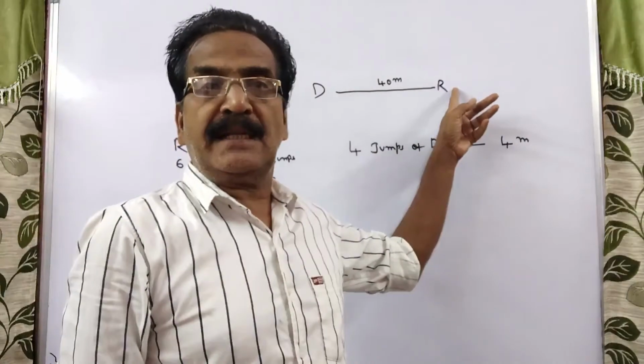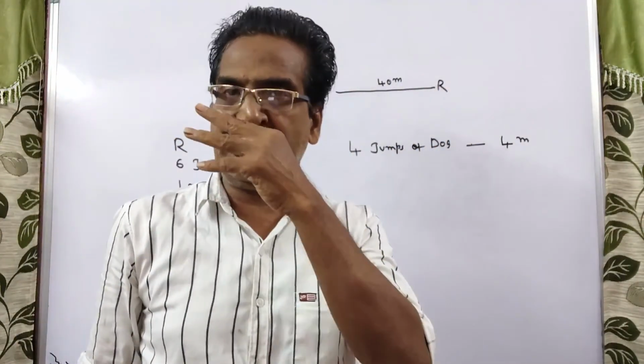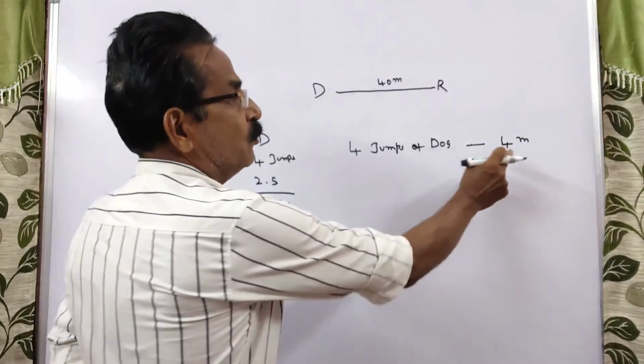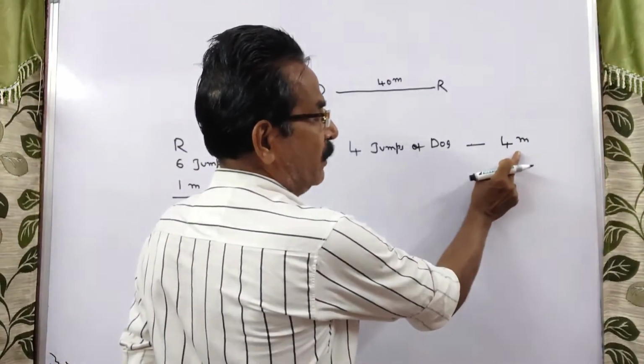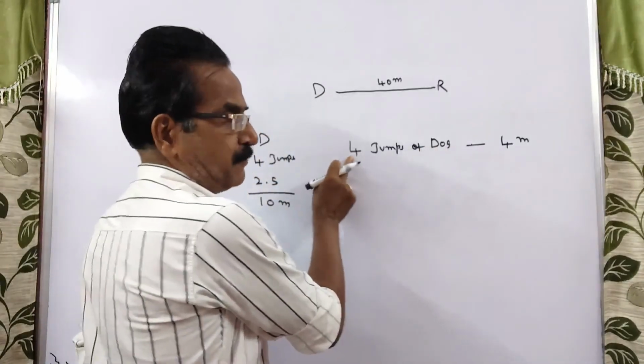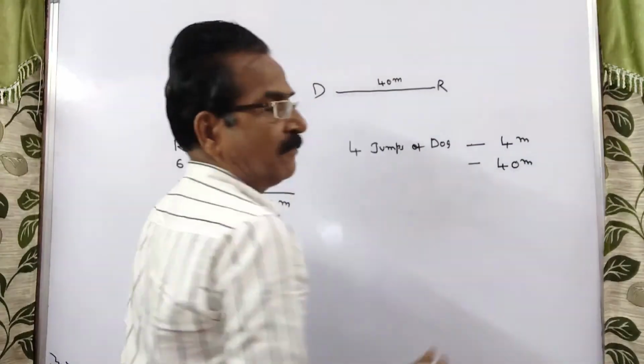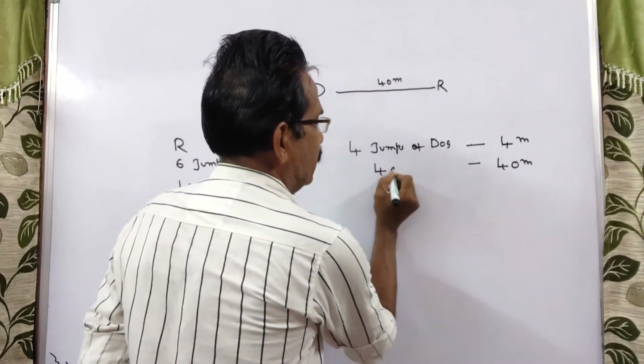Here, to catch the rabbit, the dog has to move 40 meters more than the rabbit. So to move 4 meters more, it requires 4 jumps. So to move 40 meters more than the rabbit, it requires 40 jumps.